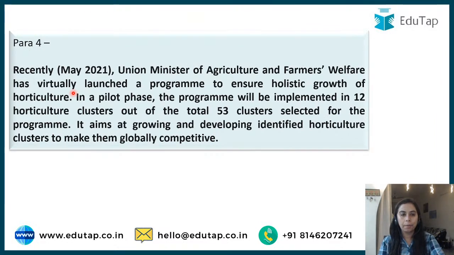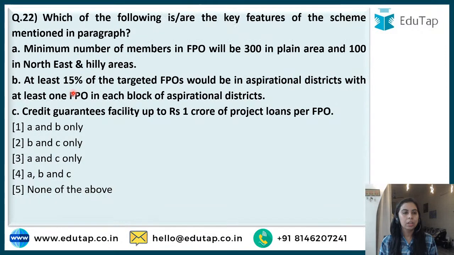Next is again a paragraph based question. Paragraph 4. The Union Ministry of Agriculture and Farmers Welfare has launched a program to ensure holistic growth of horticulture. The paragraph is the same. So question 22 is here. Which of the following is or are the key features of the scheme mentioned in the paragraph? Now the features are given. You have to identify the correct feature.